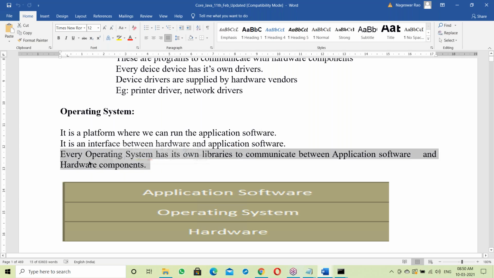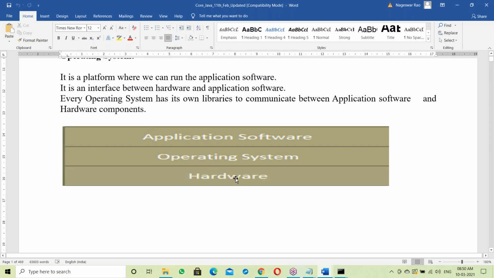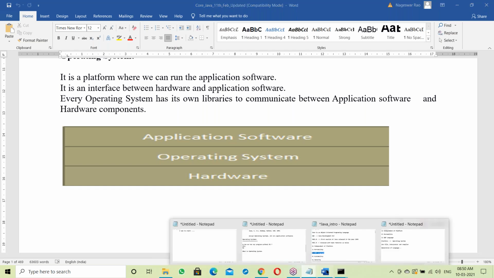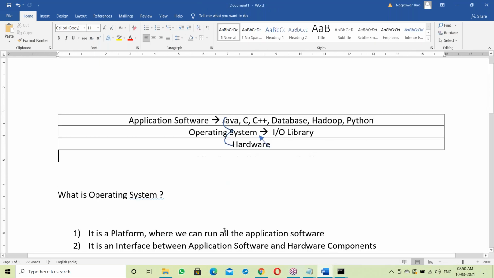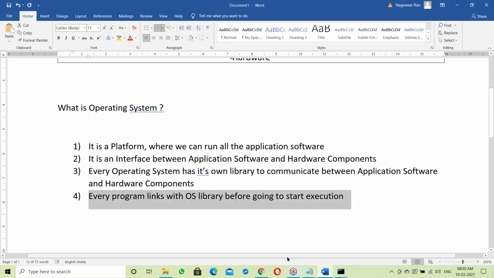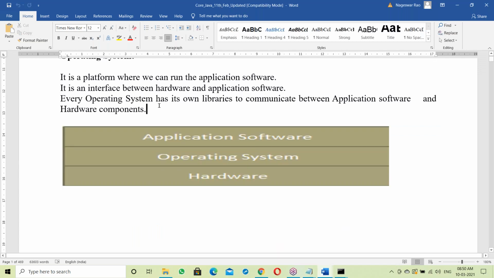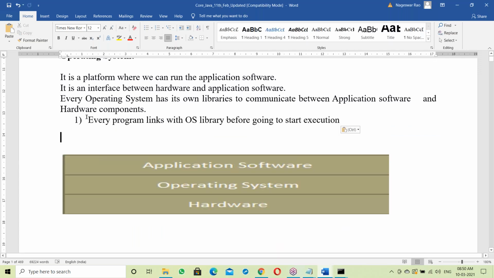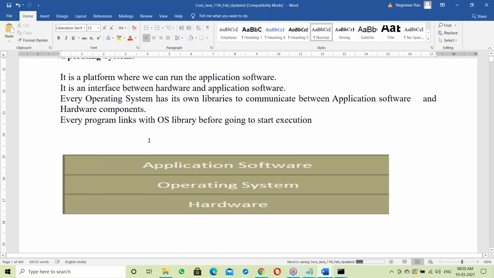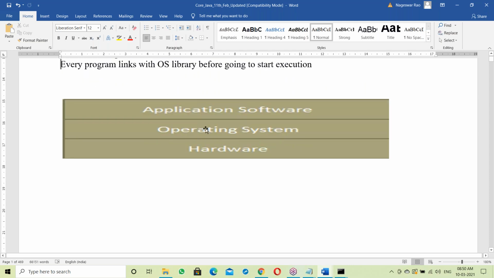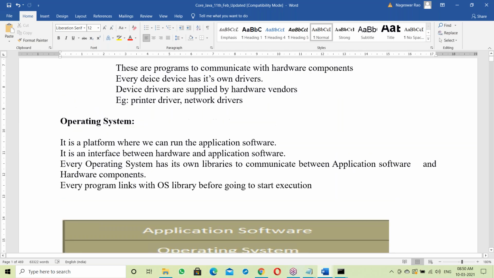Next, every operating system has its own library to communicate between application software and hardware components. So hardware, on top of it the OS, on top of it application software. Let me add this point also, this point is missing, the fourth point: every program links with the OS library before starting execution. So hardware, OS, application software. So this topic is discussed.